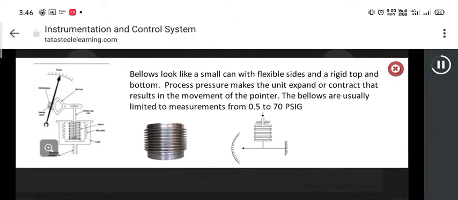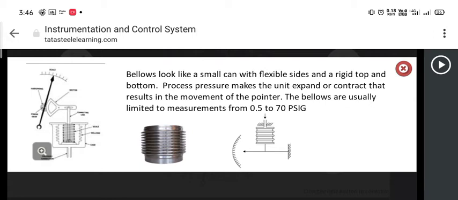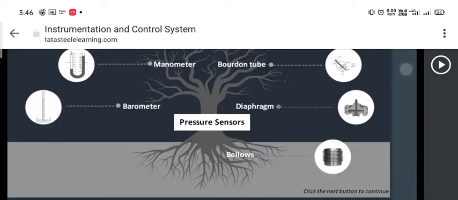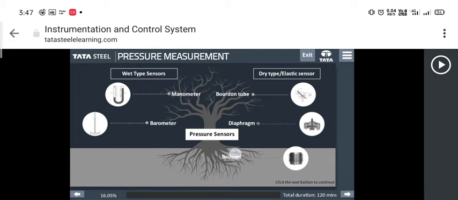Bellows look like a small can with flexible sides and a rigid top and bottom. Process pressure makes the unit expand or contract. That results in the movement of the pointer. The bellows are usually limited to measurements from 0.5 to 70 psig.